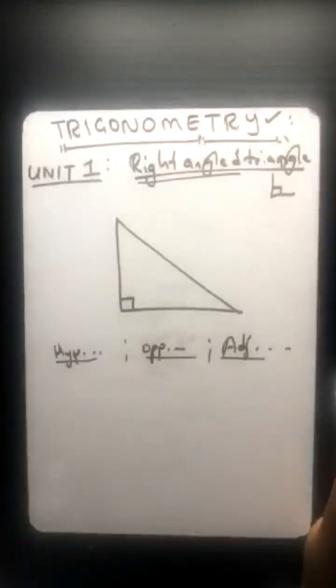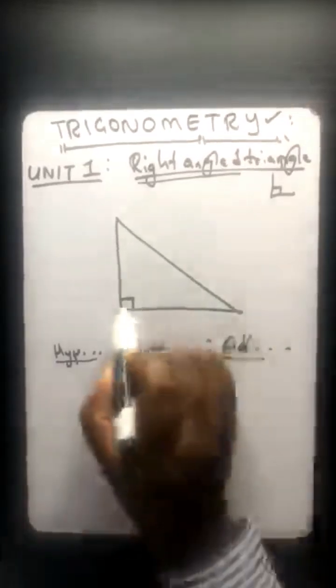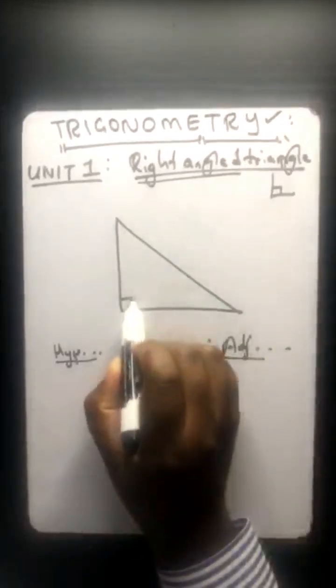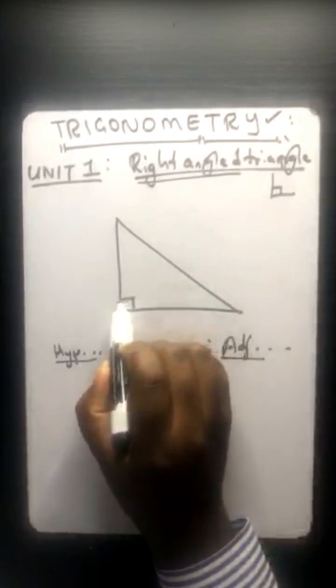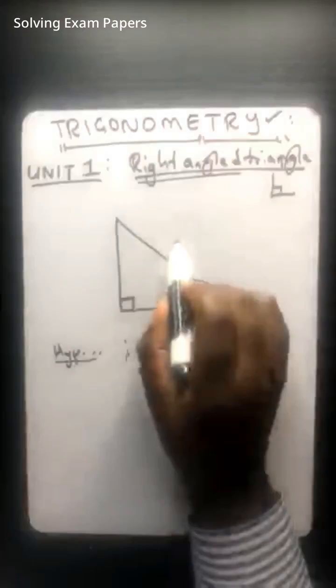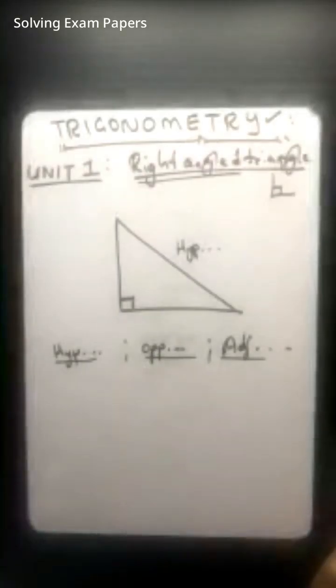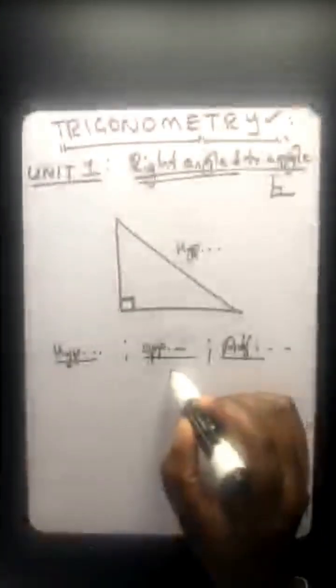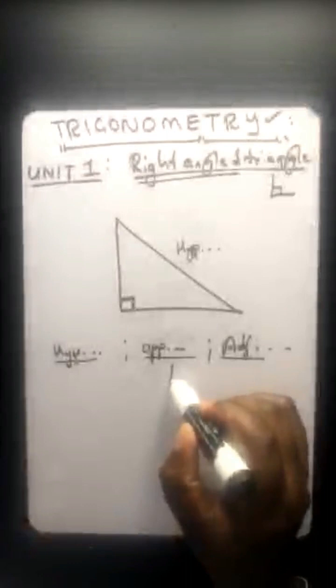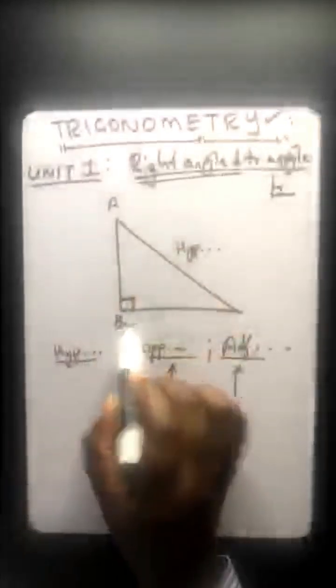But which side is which? We know that the side opposite to that 90-degree angle is what we call the hypotenuse. But which side is adjacent and which side is opposite? Just to make it easy, let's say this is A, this is B, this is C.